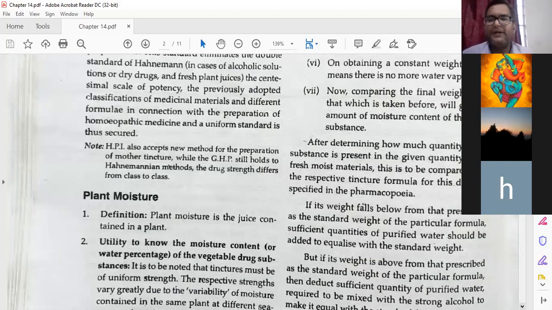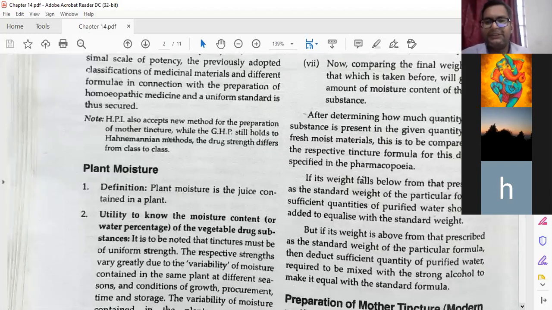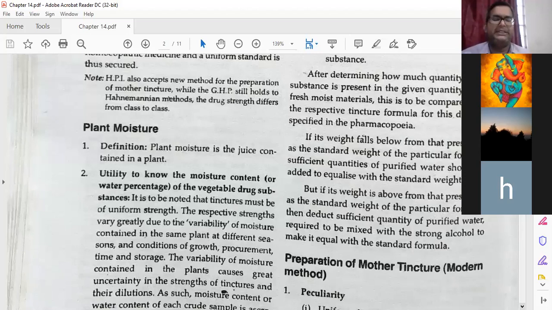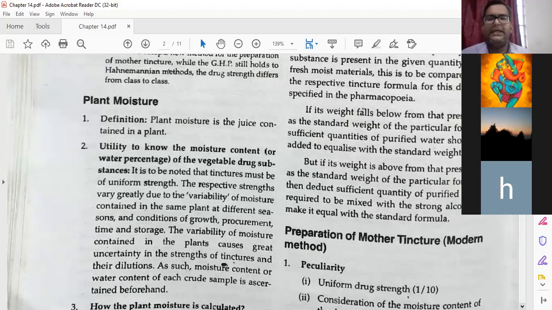Then, after determining how much dry drug substance is present in the given quantity of the fresh moist material, this is to be compared with the respective tincture formulation for this drug as specified in the pharmacopoeia. If the weight falls below the prescribed standard weight of the particular formulation, a sufficient quantity of purified water should be added to equalize it with the standard weight. If there is any problem with the standard weight, you have to manage as per HPI, the Homeopathic Pharmacopoeia of India. Everywhere the standard is given in HPI.